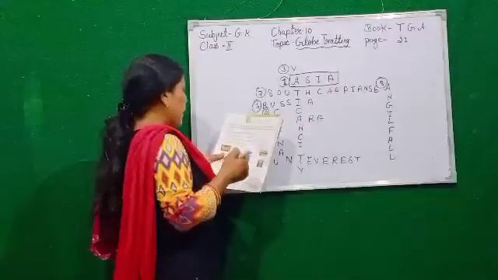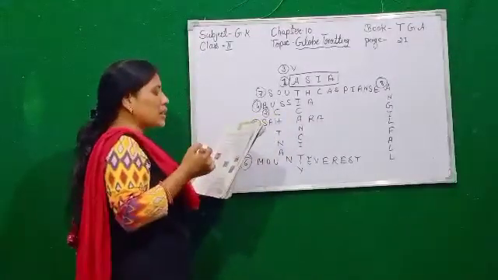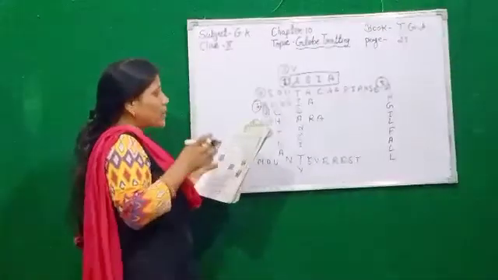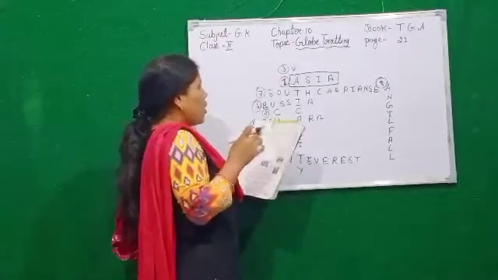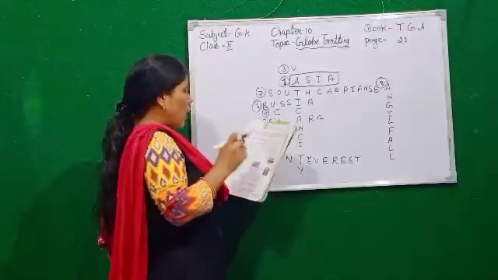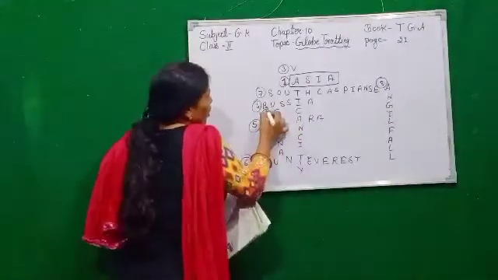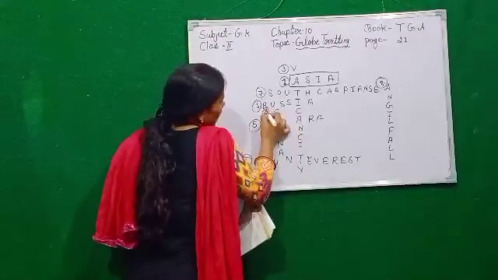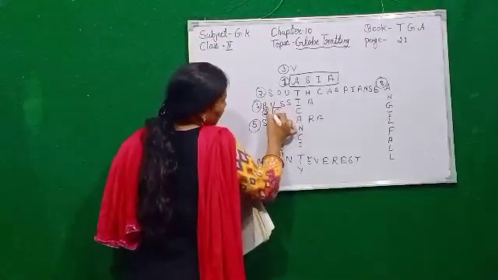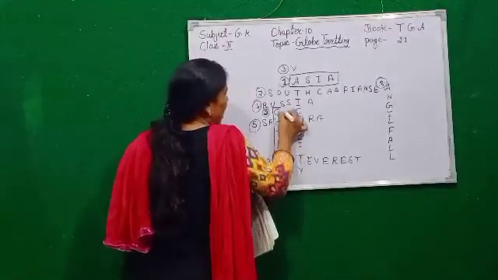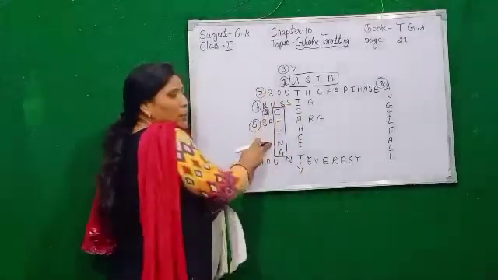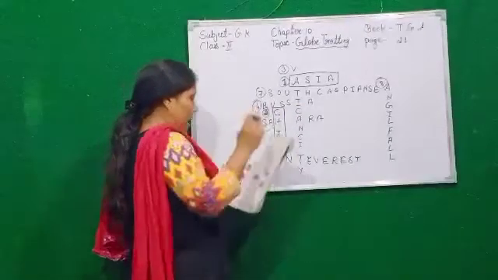Next, it is the most populous country in the world. In the whole world, which country has the largest population, children? It is China. So we write the second number and put a sign from here to here. This is China. China has the highest population.